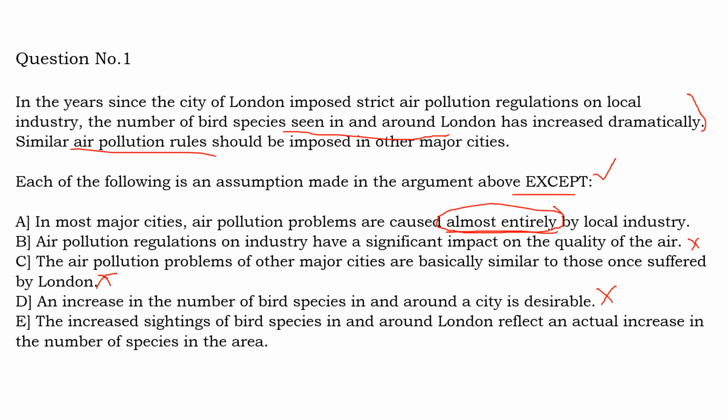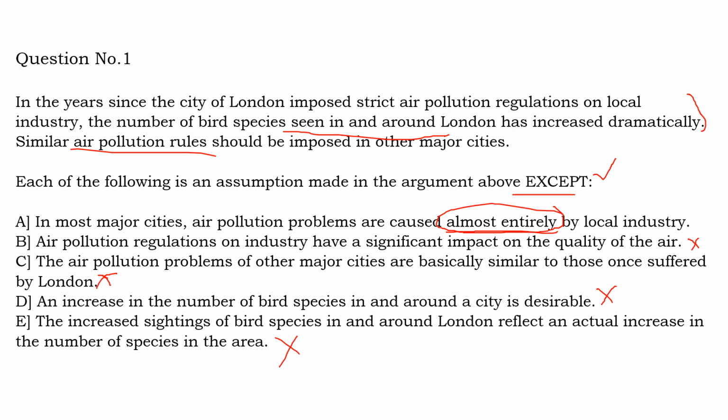So he is again making this assumption that the sightings in and around London reflect an actual increase in the number of species. He is thinking that just because birds are seen in that area, they are actually residing or living in that area. So this again is an assumption made by the author. Since it is an assumption, it is not our answer.